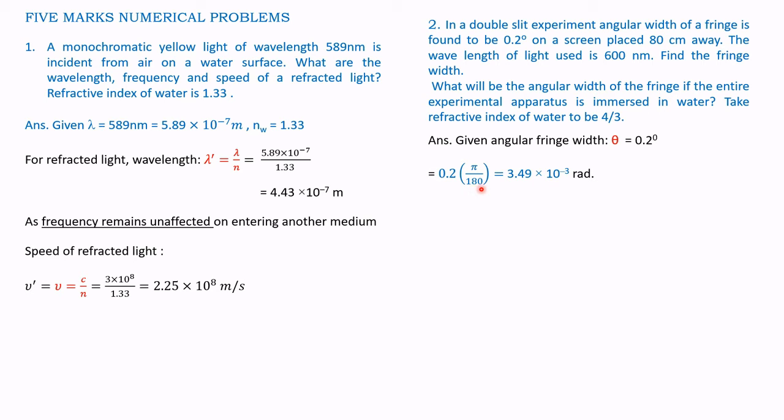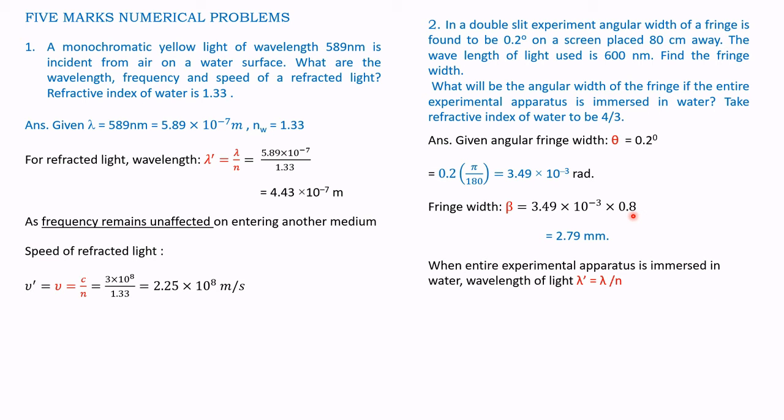That becomes 3.49 into 10 to the power of minus 3 radians. Therefore, the fringe width beta is 3.49 into 10 to the power of minus 3 into 0.8. That is equal to 2.79 millimeter.